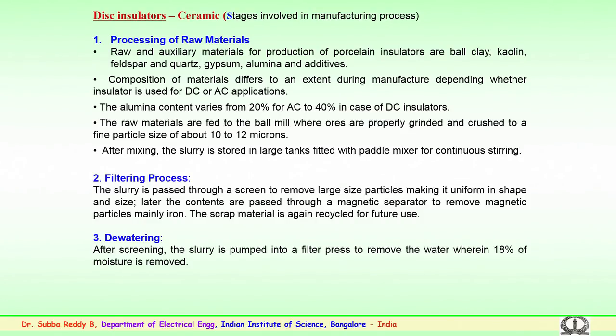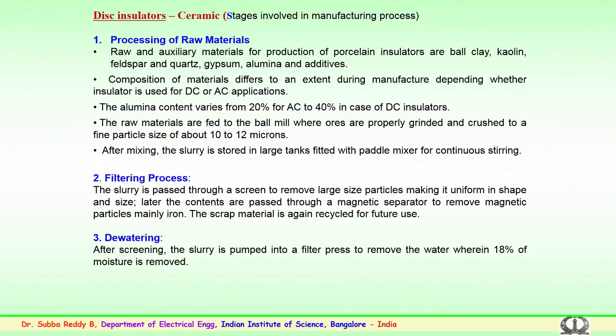After mixing, the slurry obtained contains water plus the clay and other auxiliary materials. This is made in the form of a fine liquid slurry, which is stored in large tanks fitted with a mixer for continuous stirring. Further, the filtering process happens.